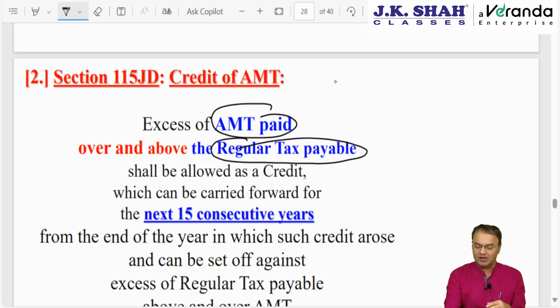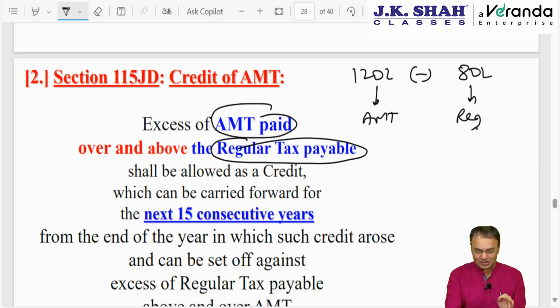Supposing AMT paid is 120 lakh including surcharge and health and education cess, and the regular tax payable is 80 lakhs. Ask a question to yourself: this is regular tax, this is AMT, both figures including surcharge and health and education cess. If this AMT chapter would not have been there, how much tax would have had to be paid? Answer: tax payable would have been 80 lakh.